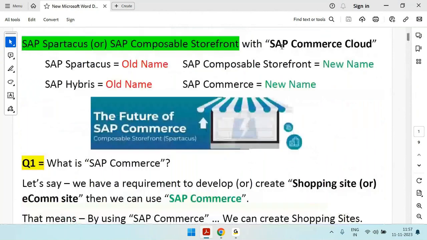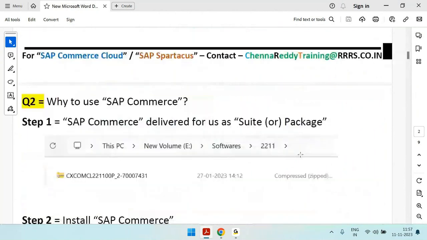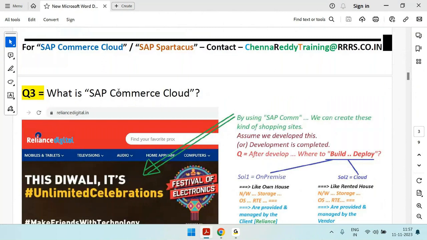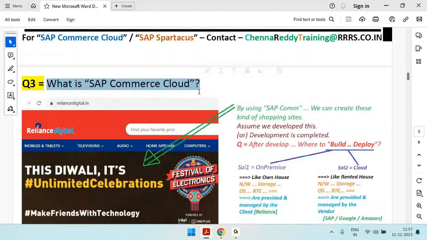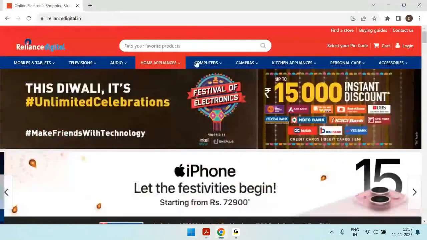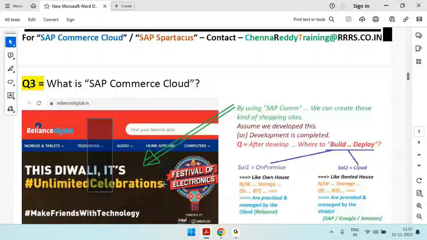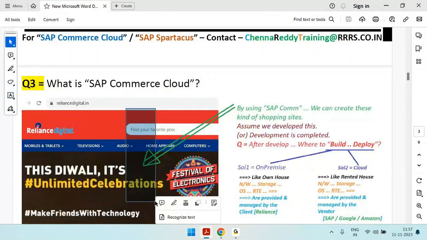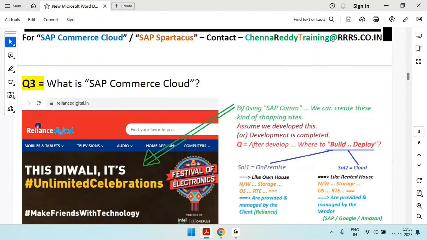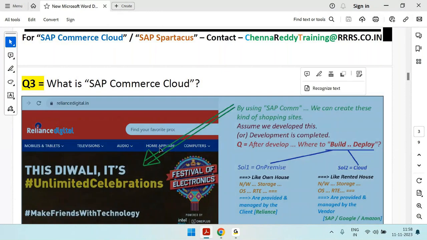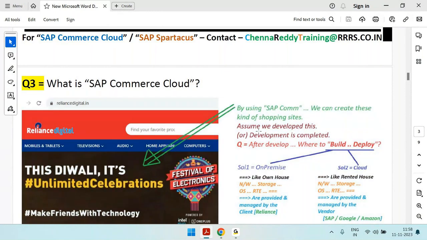Next question is, what is SAP Commerce Cloud? As I mentioned just now, please be focused here. By using SAP Commerce, we can create these kinds of shopping sites. Very good. Assume that we developed them.